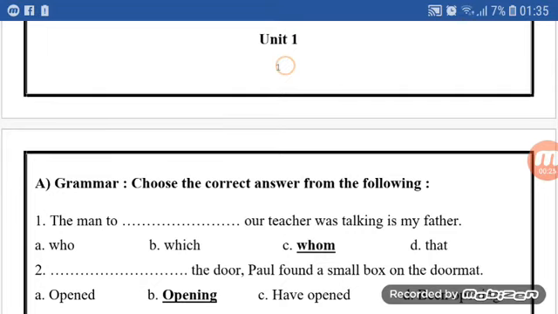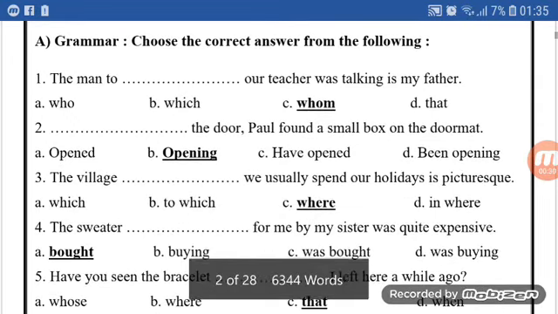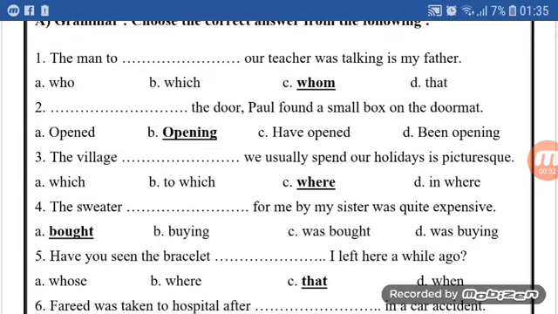Question A. Grammar. Choose the correct answer from the following. Number 1. The man to whom our teacher was talking is my father. The correct answer here is whom, because we are talking about a person who is in the object place. So we use the pronoun whom, the relative pronoun whom.